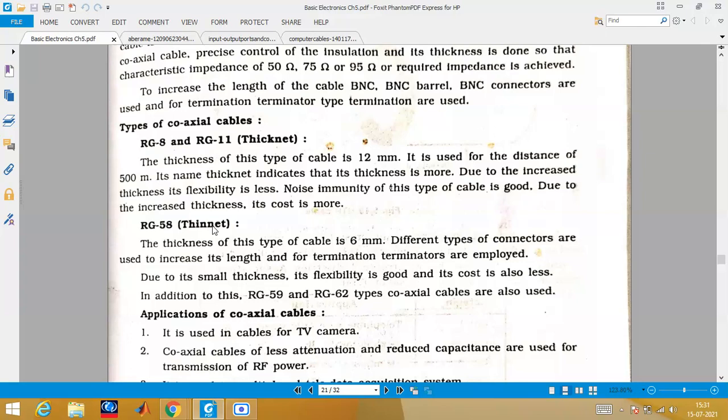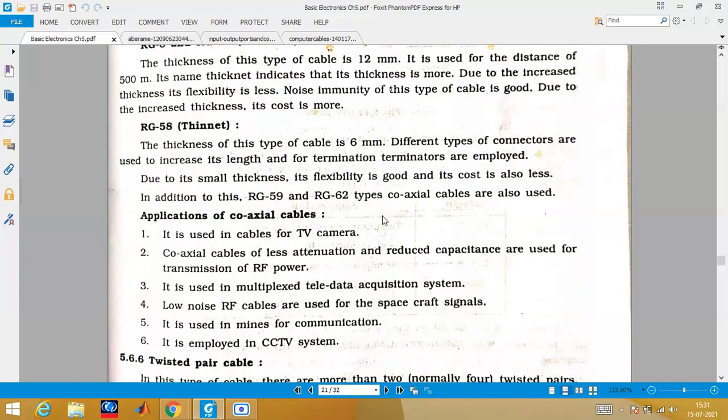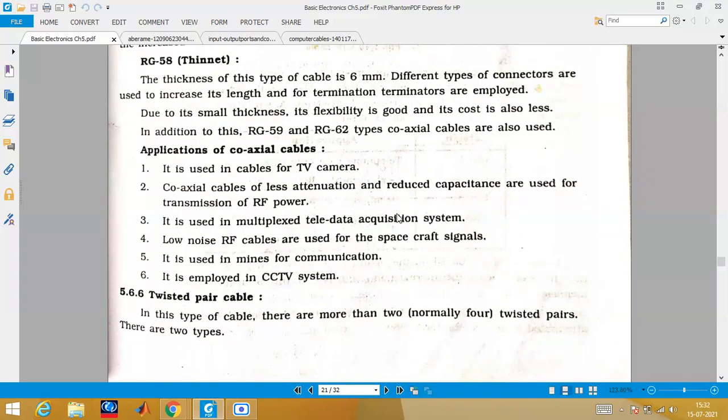In addition to this there are several cables like RG59, RG62 and so on. Now the most important question is, when we are discussing so much about coaxial cable, where do we use this? I gave you the example of cable TV. In cable TV, if you see the wire, it is a coaxial type.